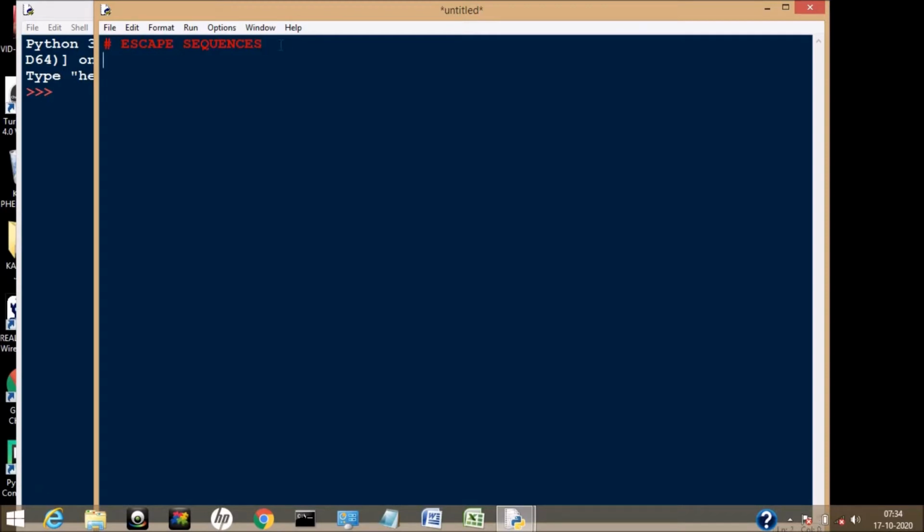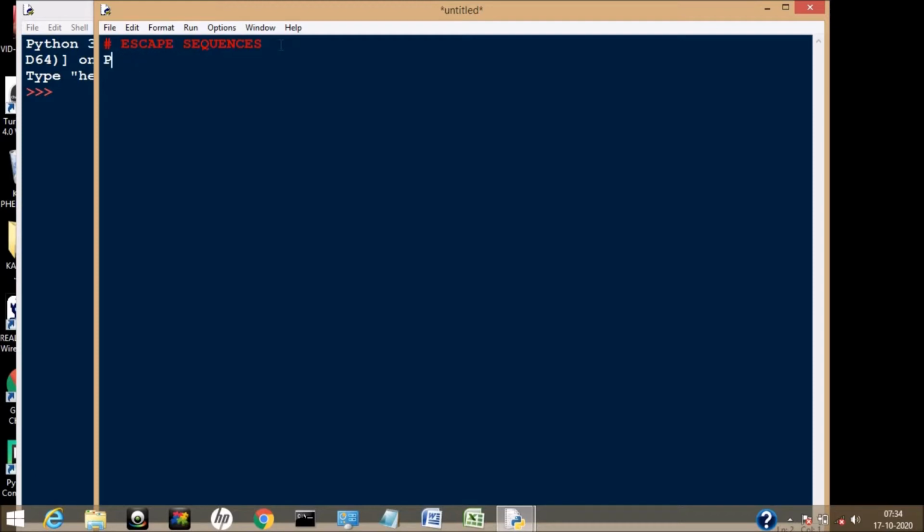Now, what are escape sequences? Before knowing that, in the previous session, in the print function, we have seen that we used various quotes: double quote, single quote, triple quote. Now, think about writing double quote inside single quote. Yes, I am serious.